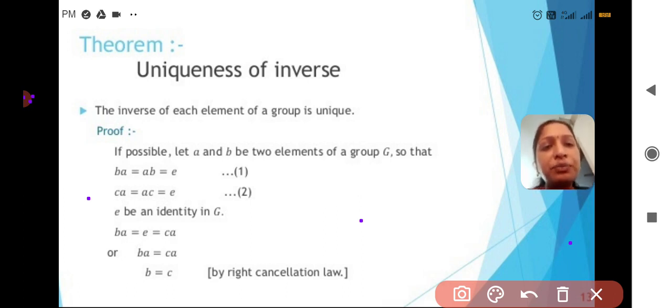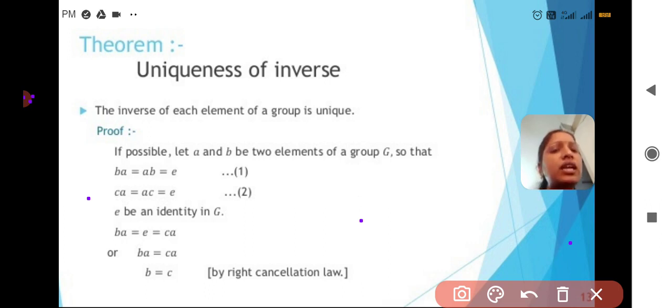So from the two equations, what we can write here is BA equals E equals CA, right? So BA equals CA. By using the right cancellation law, what we can write: B equals C.